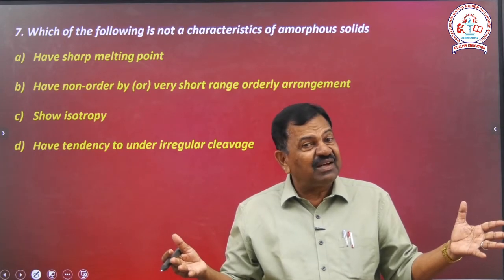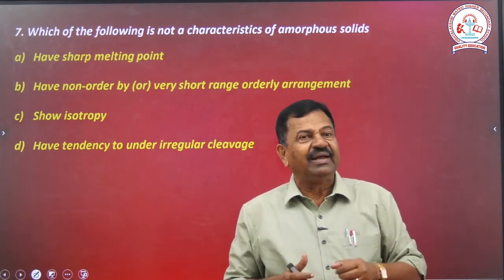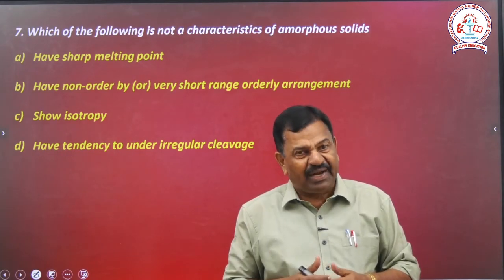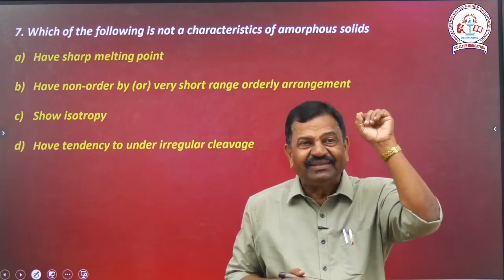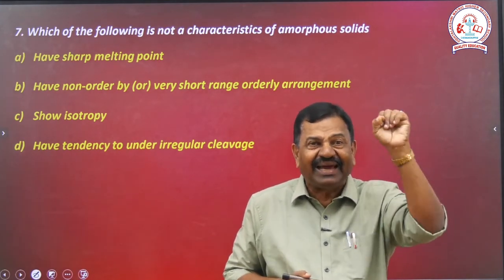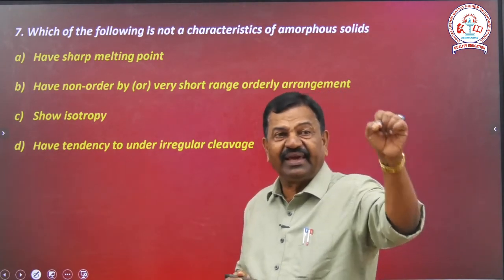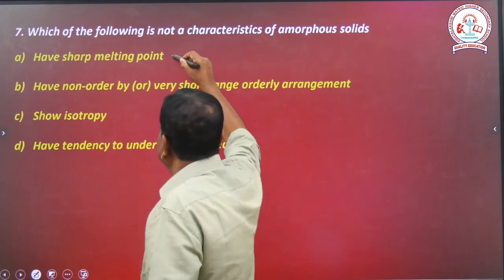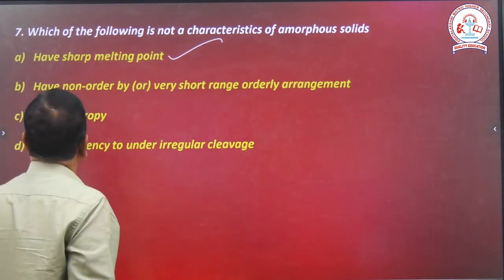But in the case of crystalline solids, you get sharp edges. So the first one, a sharp melting point, belongs to the crystalline solid. That is why that is not a characteristic of amorphous solids, and the first one is the right answer. Clear?